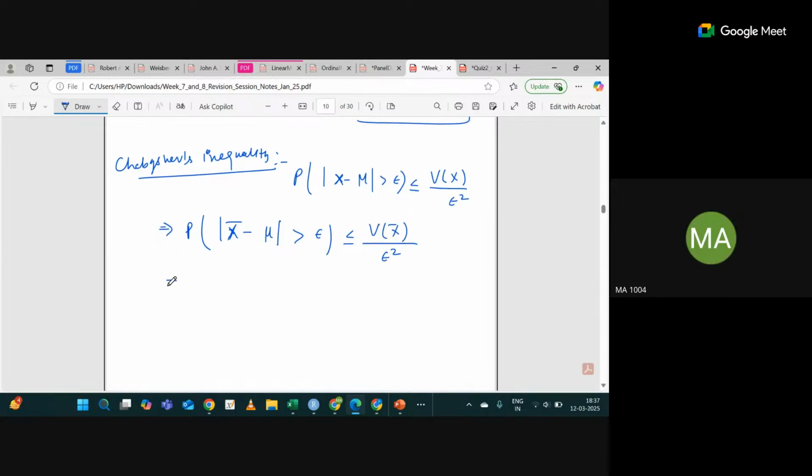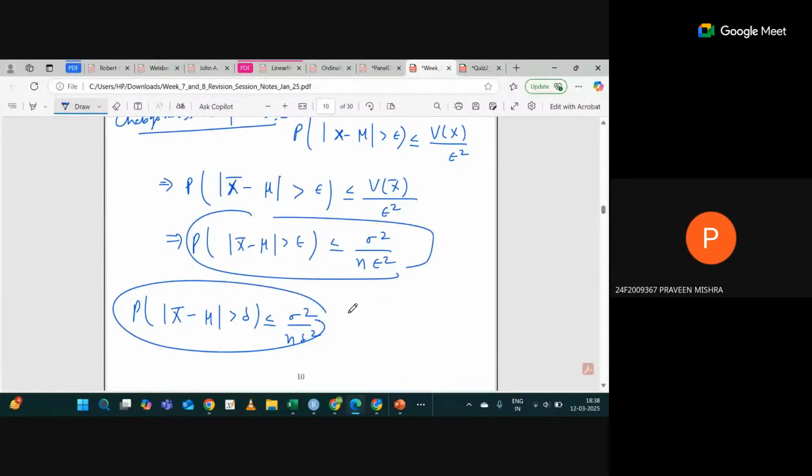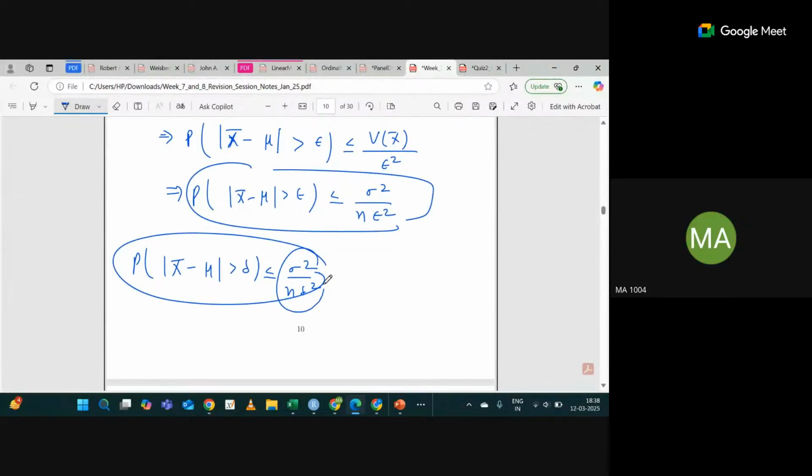What is the variance of x bar? Variance of x divided by n, sigma square by n, into epsilon square. And what does the weak law of large number say? Probability that absolute difference x bar minus mu greater than delta is less than or equal to sigma square by n delta square. Both are the same. And this will give you the upper bound. This is the upper bound, right?